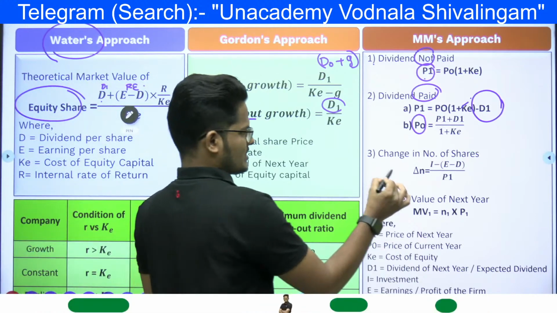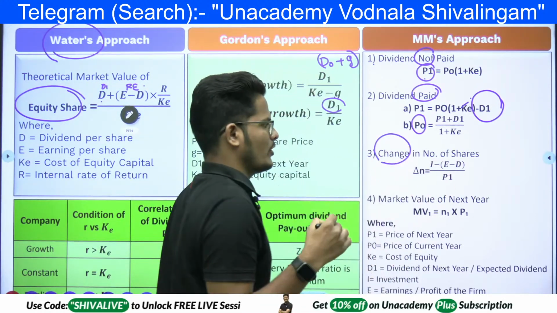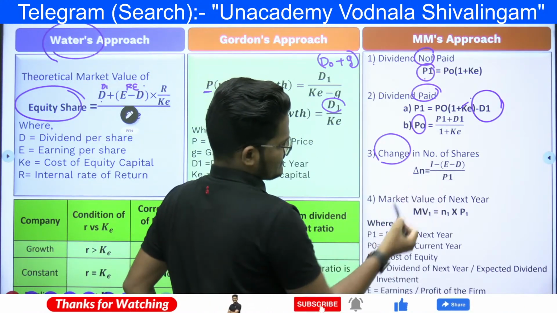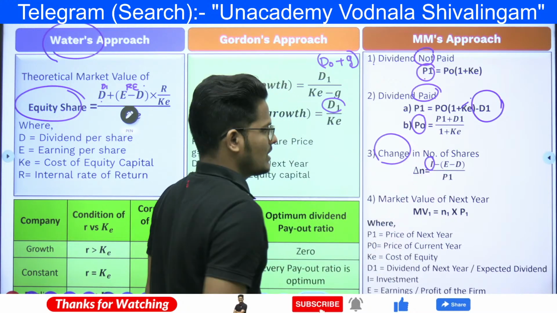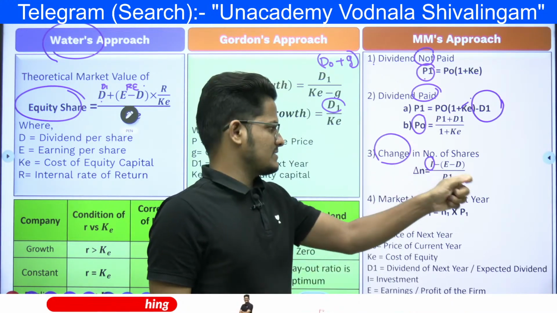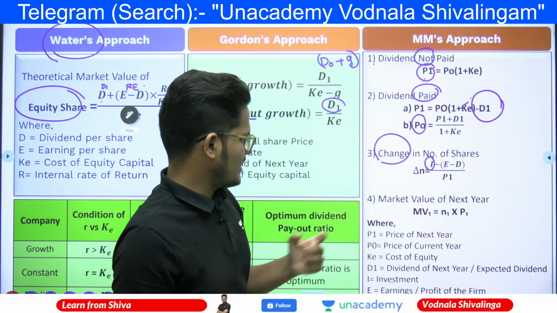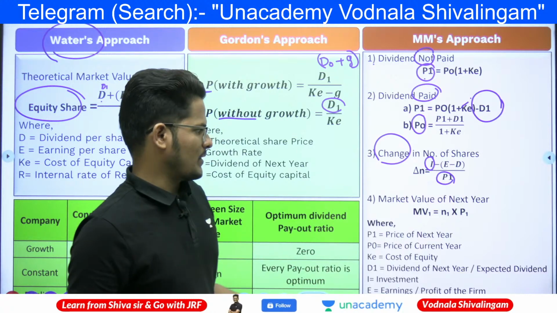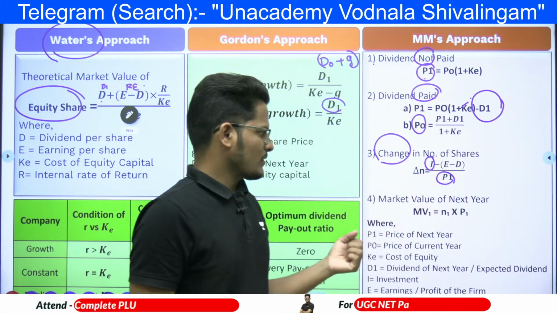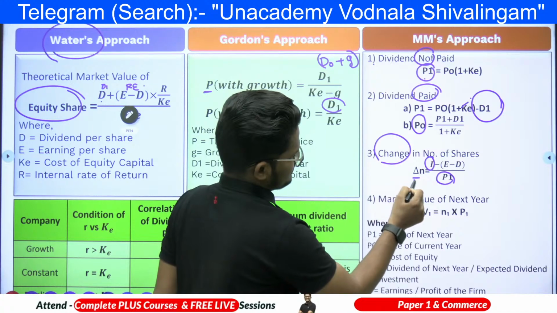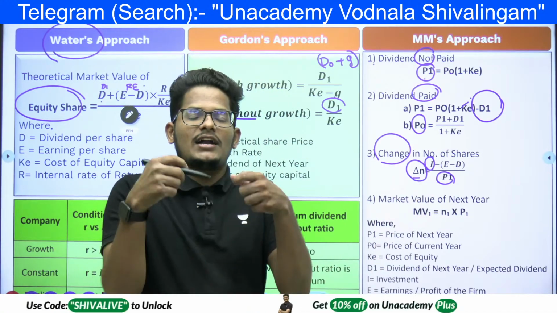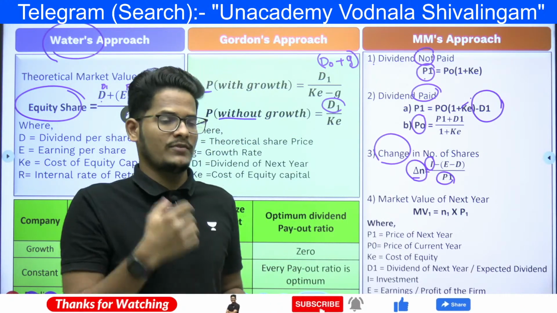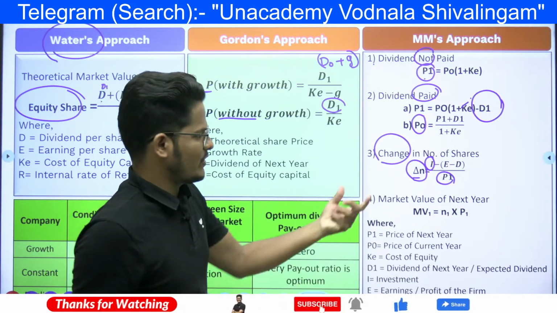Cost of capital. So, change in number of shares. How many shares are going to change because of the new funds that you are going to issue? That is I minus E minus D. What is I? Investment. Investment minus earnings minus dividend, divided by P1, which is the expected price, the market value of the next year, the value that you calculated. This is the change in number of shares, that is, how many new shares you need to issue because of the new investment that you are procuring or inviting from the public. So how many shares are going to change.